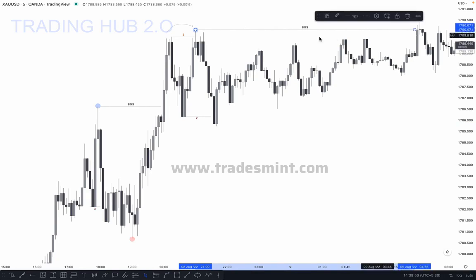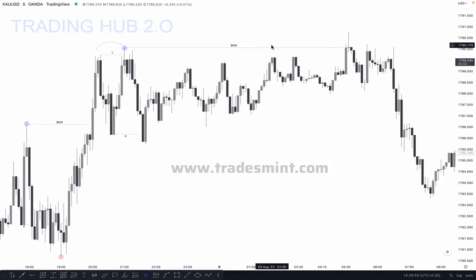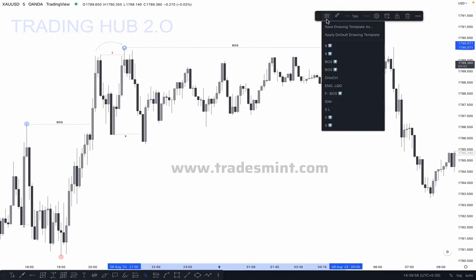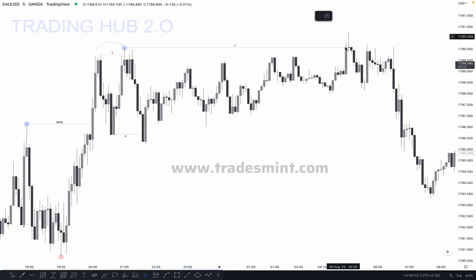Correct? So what happened here? As you can see, the market broke this structure but did not close above it, it just swept the liquidity. So this is our indication that the market is actually looking for a pullback, because the market swept the major high, and this high is a sweep, which is also called anti type 3. Okay, and when the market sweeps the previous high or low, then we can sell.